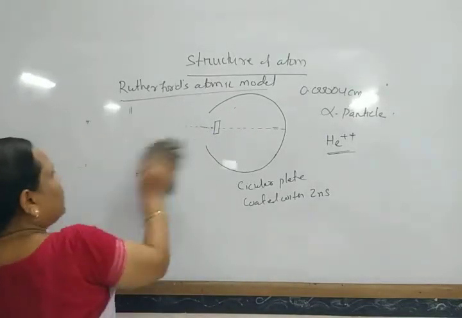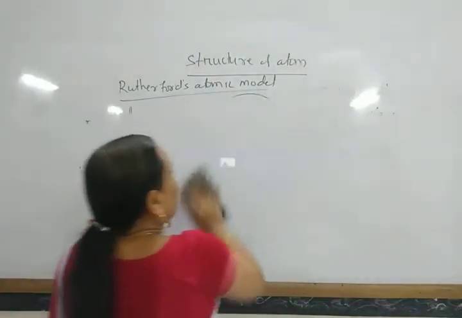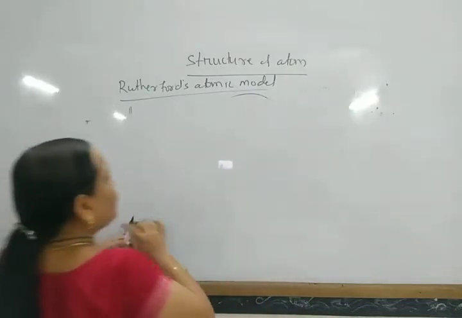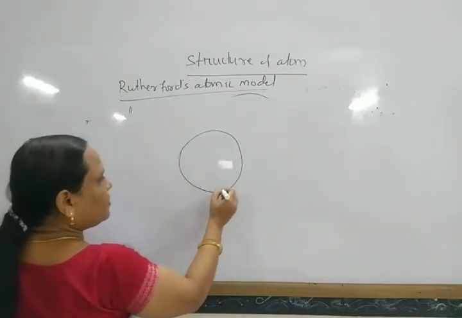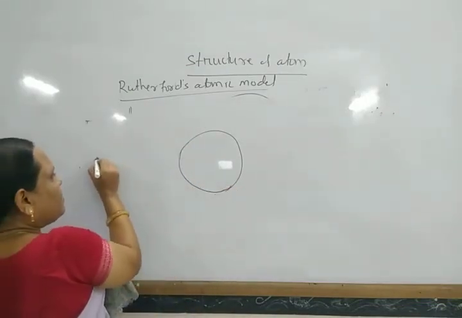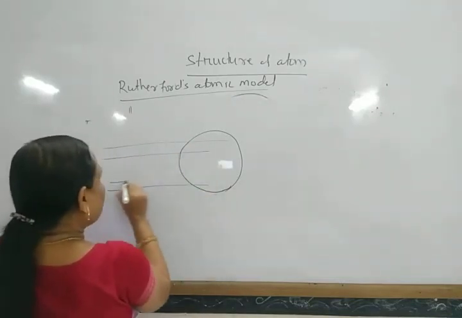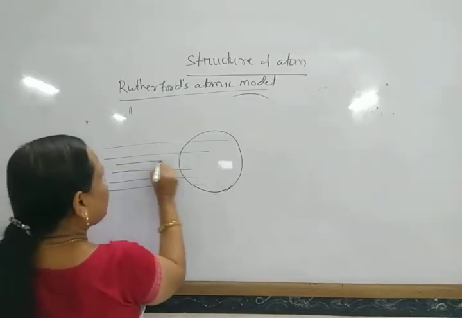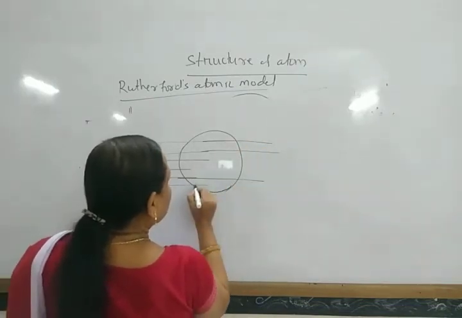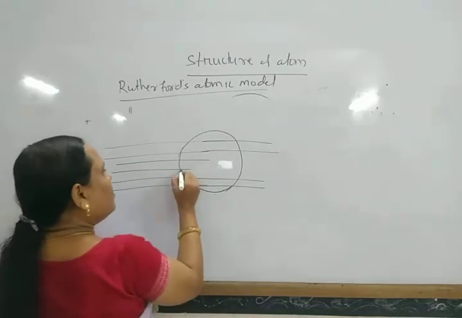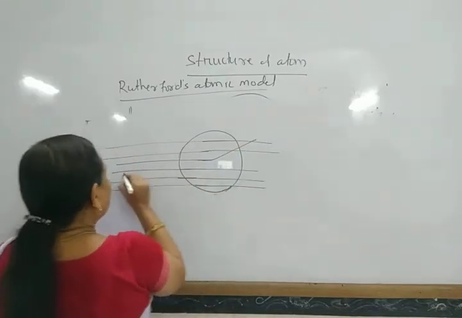In this experiment he observed that there is maximum empty space in an atom, so the maximum number of alpha particles pass through it, and very few alpha particles are deflected in different directions.